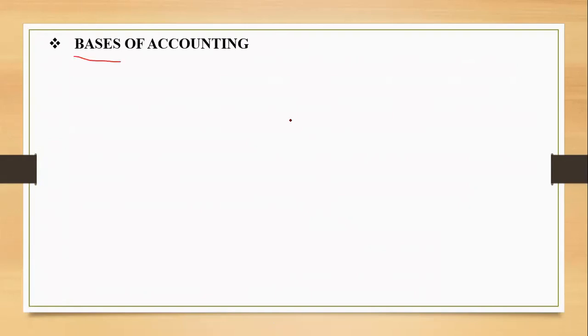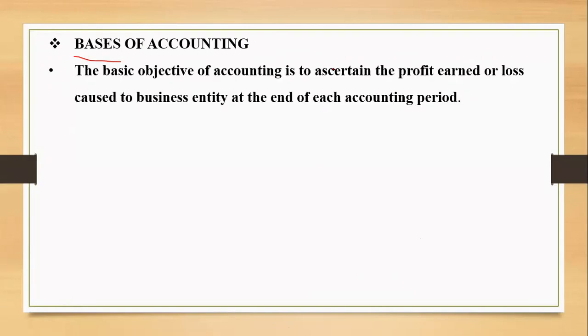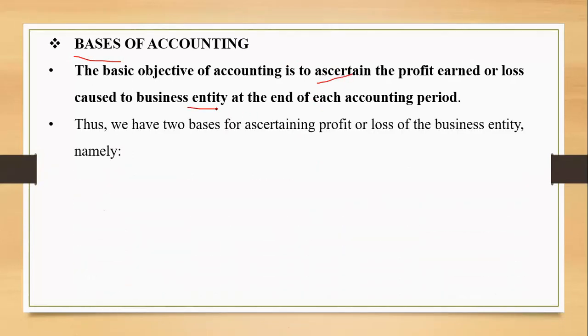Next is basis of accounting. The basic objective of accounting is to ascertain the profit earned or loss caused to the business entity at the end of each accounting period. And for this purpose, we have two bases for ascertaining the profit or loss of the business entity. Number one is cash basis, and second is accrual basis, right?